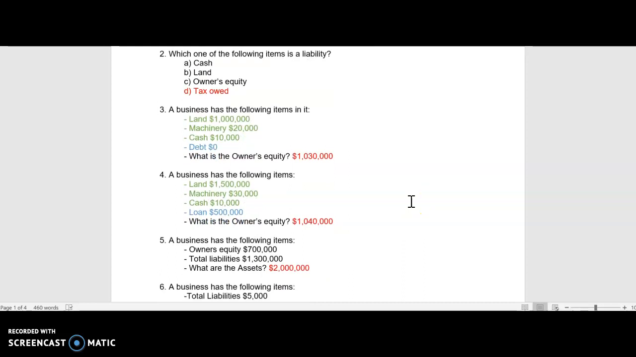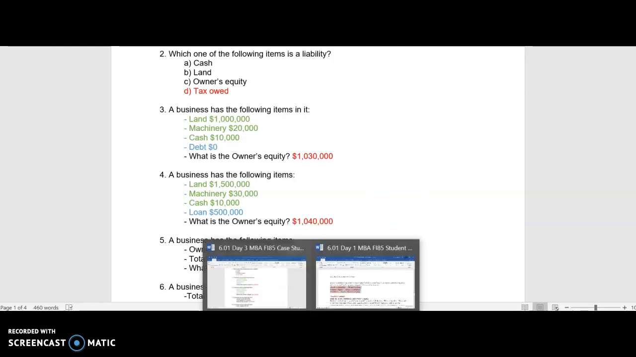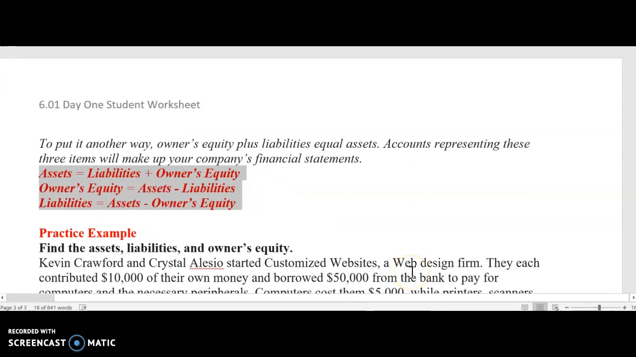Number 3 gets your brain working some. It says a business has the following items. The land is $1 million. The machinery is $20,000. The cash is $10,000, and they have 0 debt. You are to find the owner's equity. So go back to the first day sheet that we did, and it gave you the accounting equations if you were missing certain ones. It gave you the basic accounting equation, which is assets equals liabilities plus owner's equity. If you were missing owner's equity, then the equation is assets minus liabilities. And if you're missing liabilities, it's assets minus owner's equity. So in this case, we're missing owner's equity.